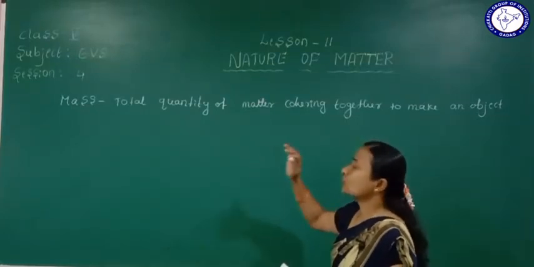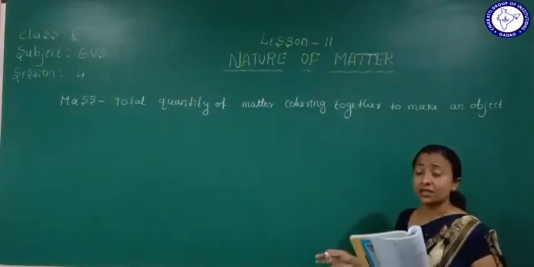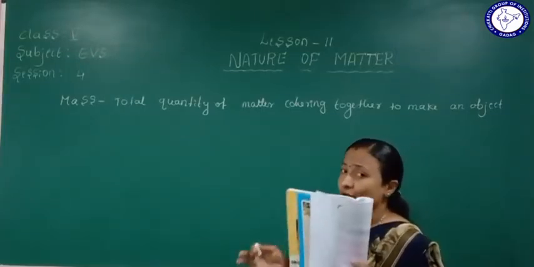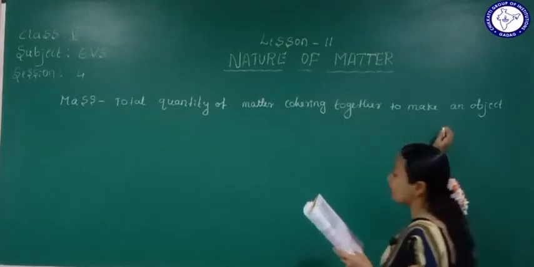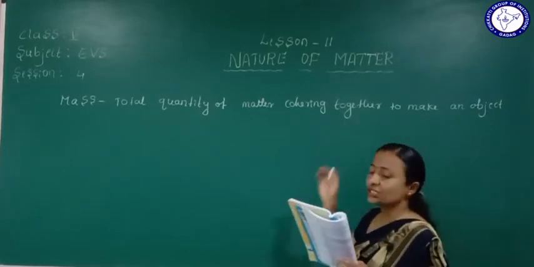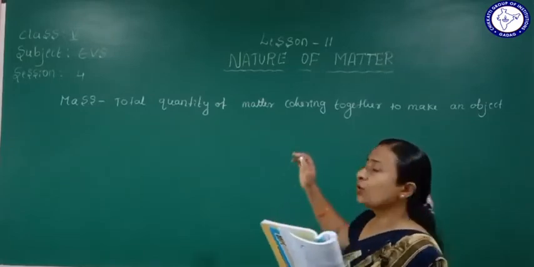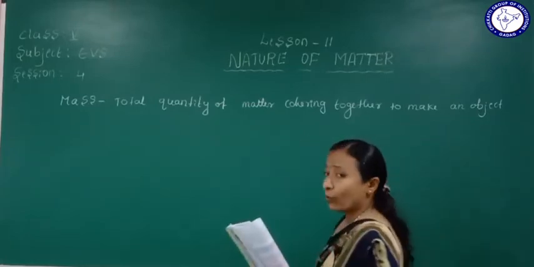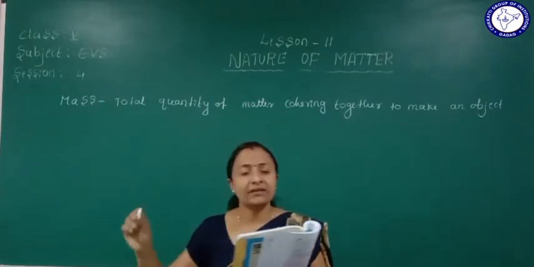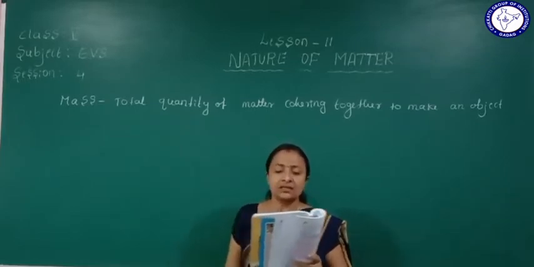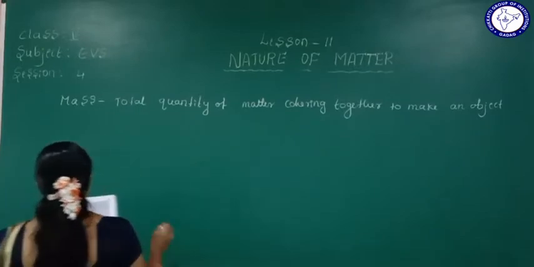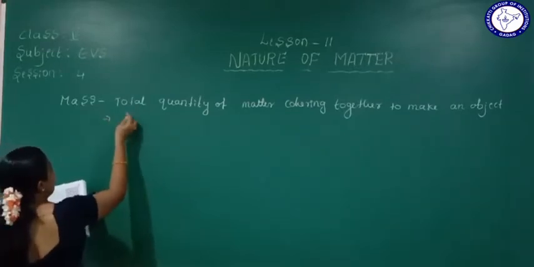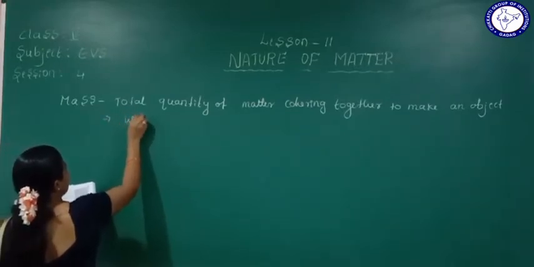So mass means the total quantity of matter. For the matter that is there, we measure how much quantity there is. Cohering means sticking together to make an object or a substance, and that we call mass. The mass is measured in terms of weight.